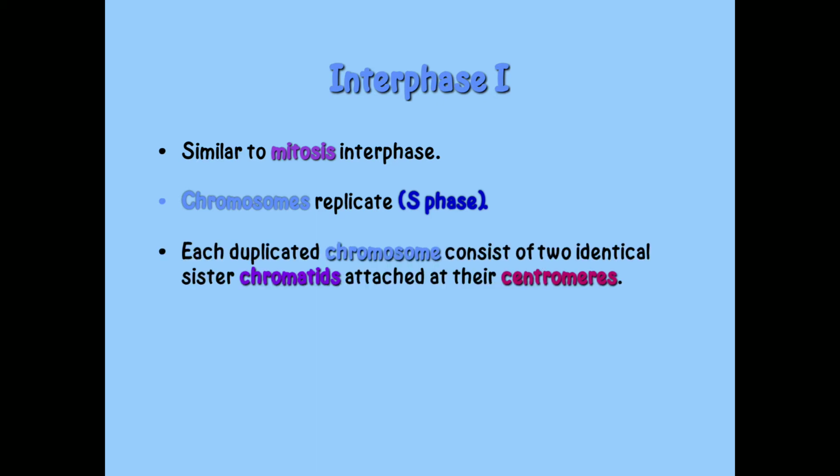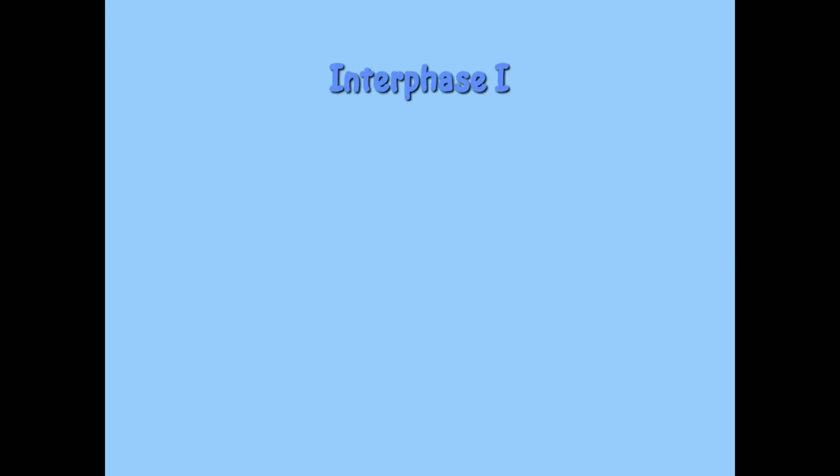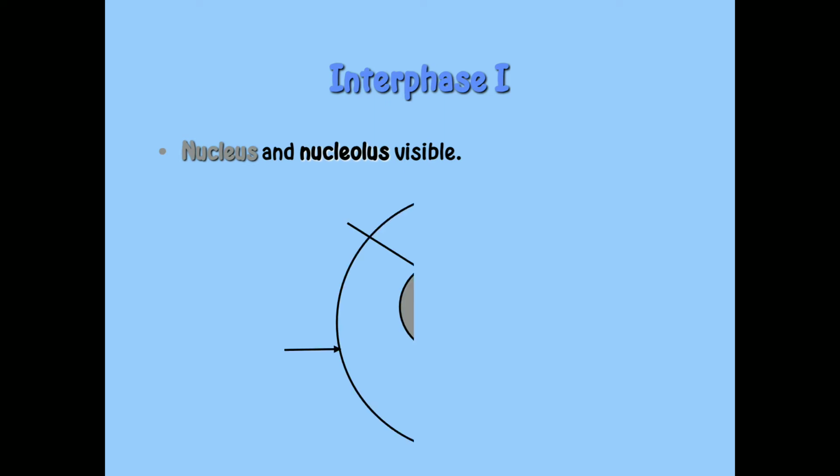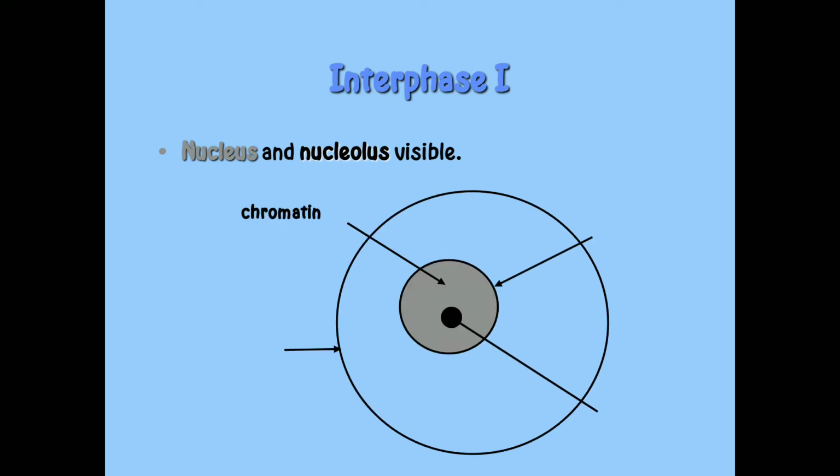Each duplicated chromosome consists of 2 identical sister chromatids attached at their centromeres. Centriole pairs also replicate. In interphase first, the nucleus and nucleolus are visible. In this diagram, we can see how the cell reacts during interphase.